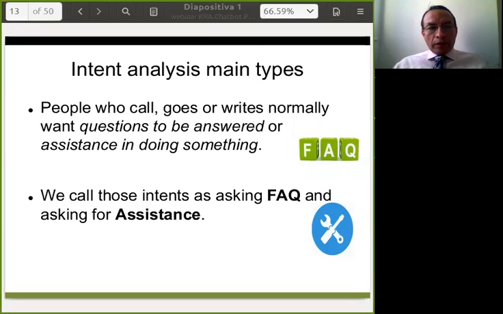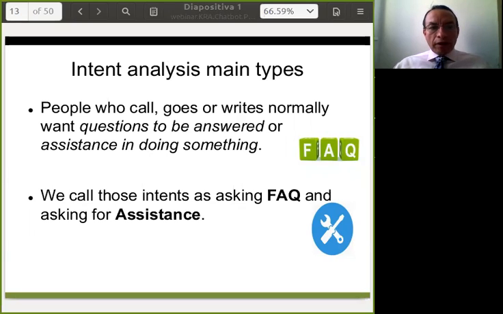Well, going a little deeper in intent analysis and main types, normally frequently asked questions are previously identified and related to services that the organization provides. In the case of KRA, will be tax and customs related questions.